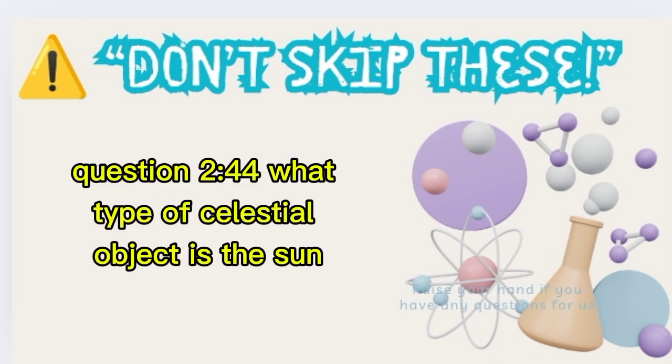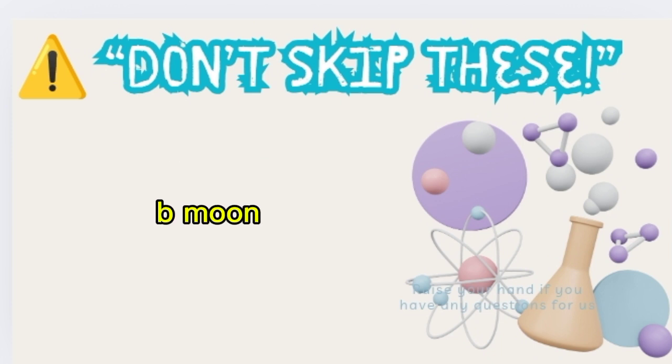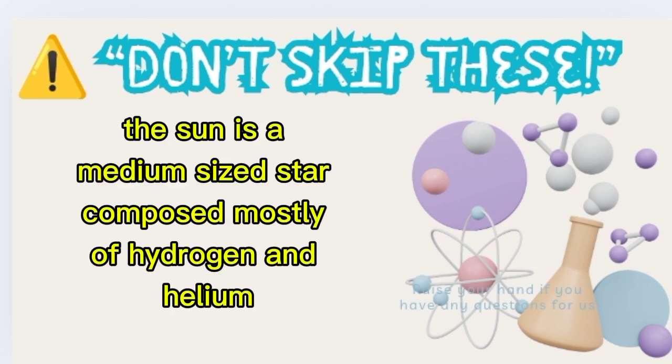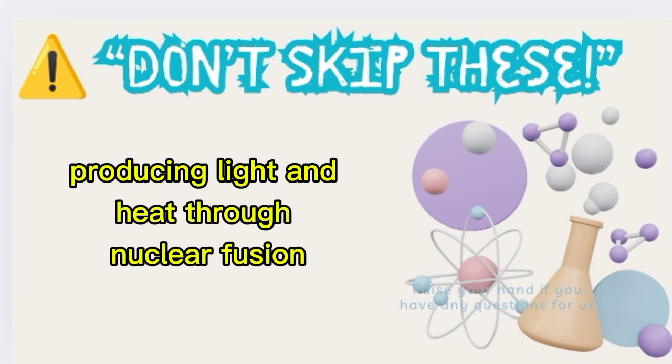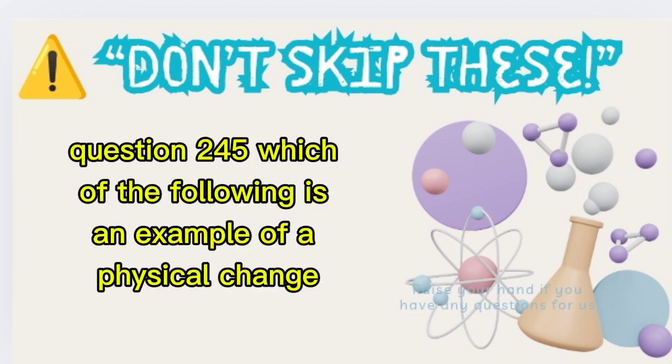Question 244. What type of celestial object is the sun? A, planet, B, moon, C, star. Correct answer, C, star. Explanation: the sun is a medium-sized star composed mostly of hydrogen and helium, producing light and heat through nuclear fusion.